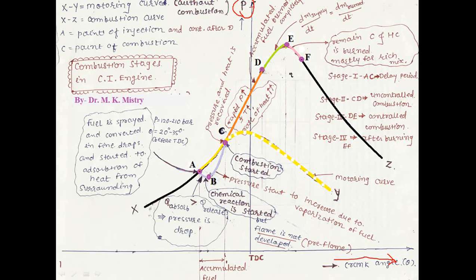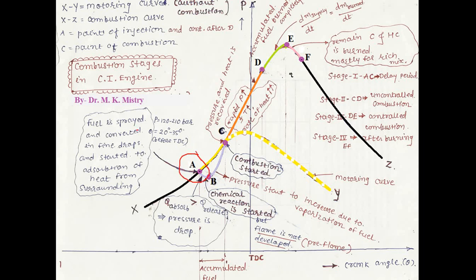Ideally, it is required to inject the fuel at TDC, but it is not possible that the fuel injected at TDC totally ignites at the same time and produces the maximum energy. That's why an advance angle is provided. So you can say A is the advance injection point. Here A point indicates the point of injection.